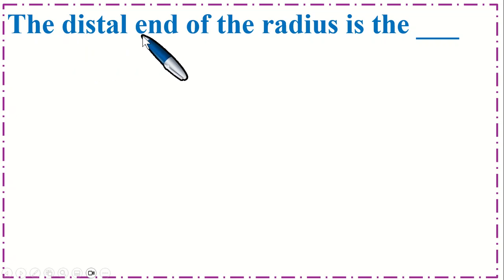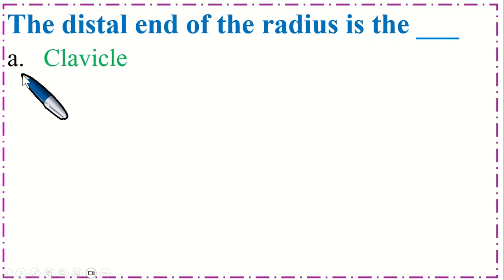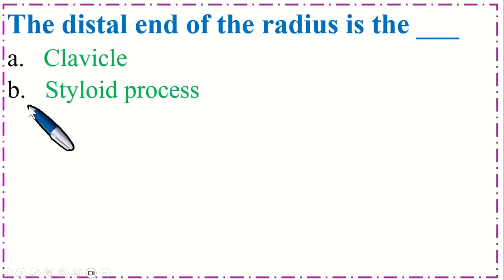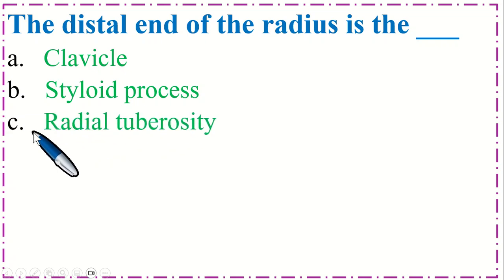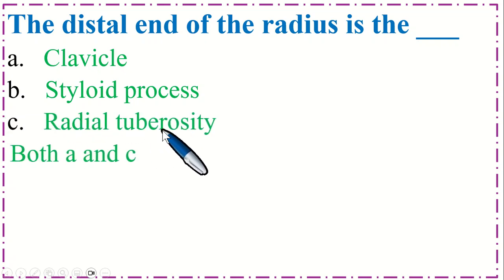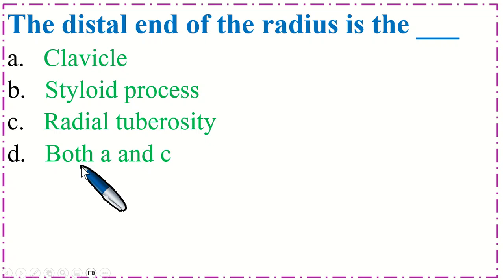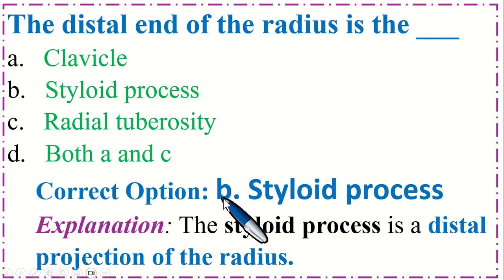The distal end of the radius is the dash. Option A, clavicle; B, styloid process; C, radial tuberosity; and option D, both A and B. So the correct option is B, styloid process. The styloid process is the distal projection of the radius.